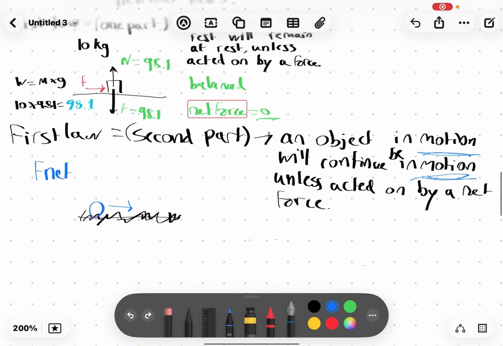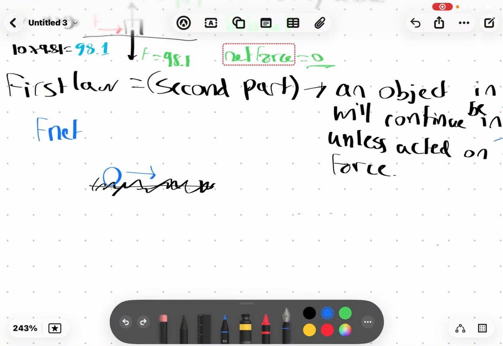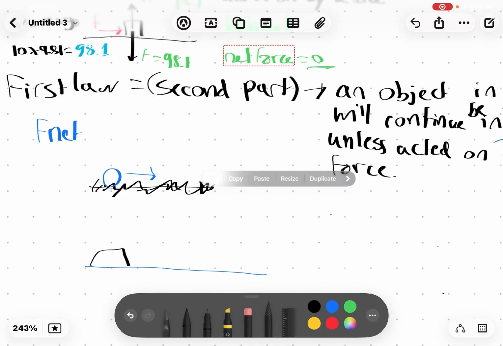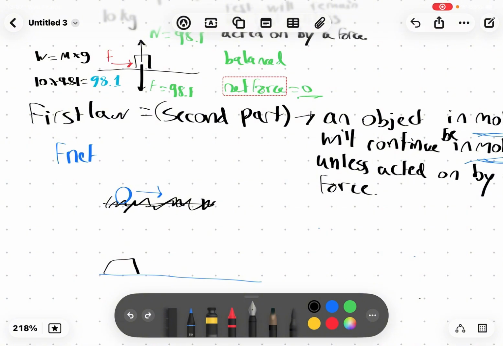Now, what do you think would happen if we could just get rid of the friction? Done, it's not there. Will it continue moving forever? Now, imagine you have a smooth surface, let's say it's ice. I'll make it blue. And let's say we take a puck. In case you don't know, a puck is the thing the guys with the sticks play with on ice. I think that should be a good example, because I personally didn't know what the point was, but that's a different story. Let's say we slide it across the ice.